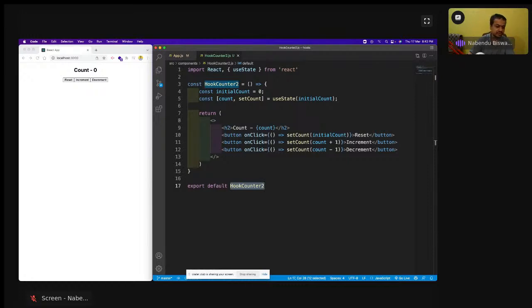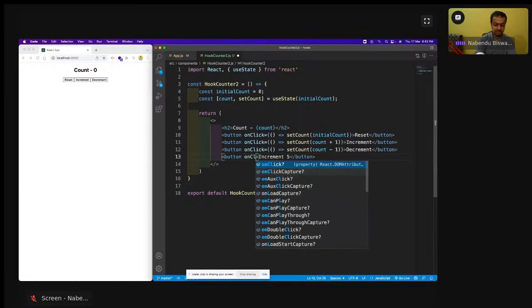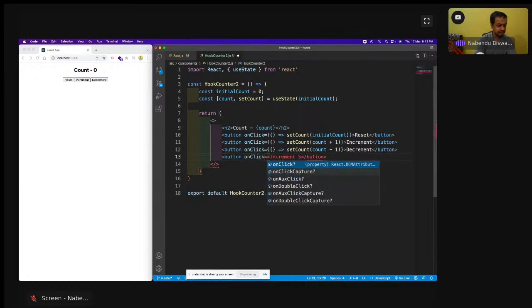There is something which happens in React if it is like that. Okay, so I will have another button here, and it will be increment 5, with onClick equal to increment 5, and I will call the increment 5 function.